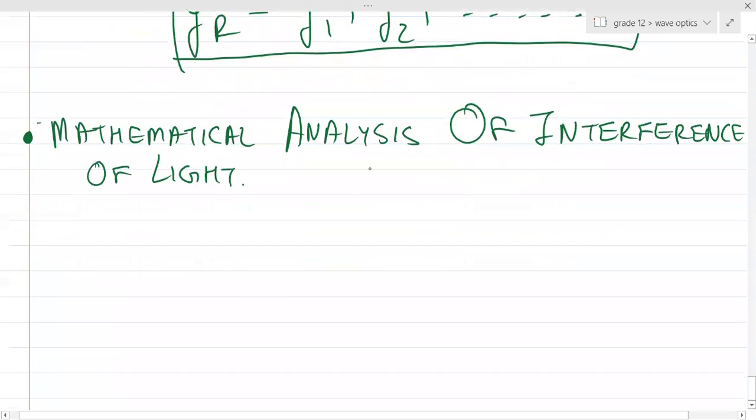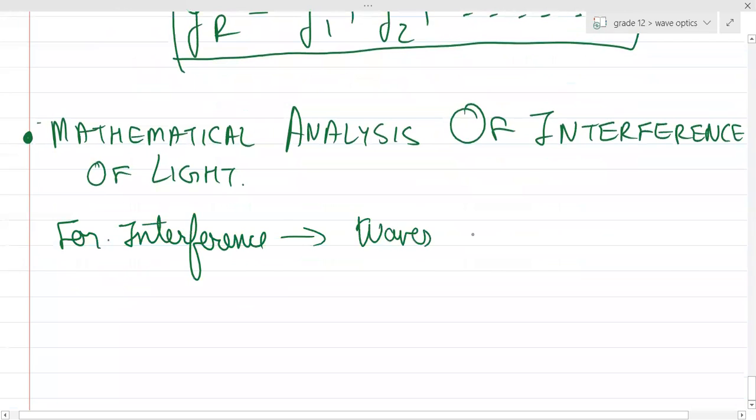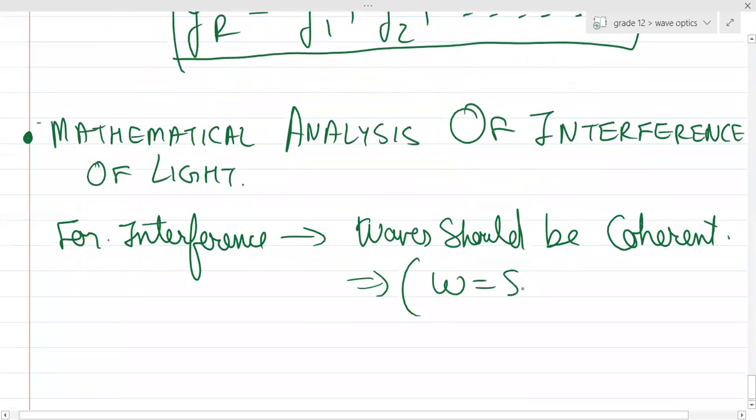So basically, it's in the textbook. I already told you about this particular thing. For interference, the waves should be coherent, right? That implies their omega should be the same, and the phase difference should be constant, where phi is the constant phase difference.